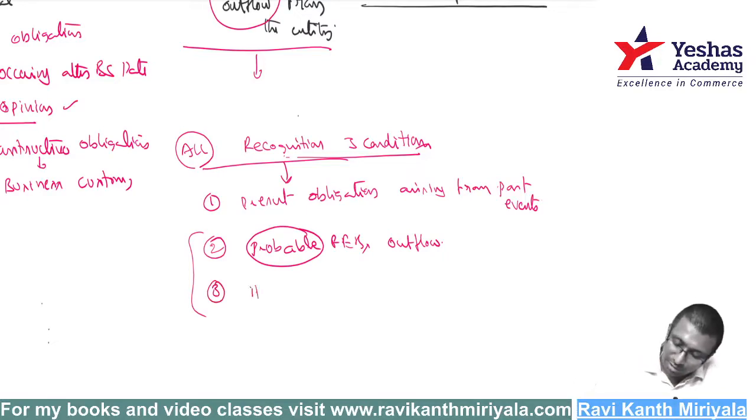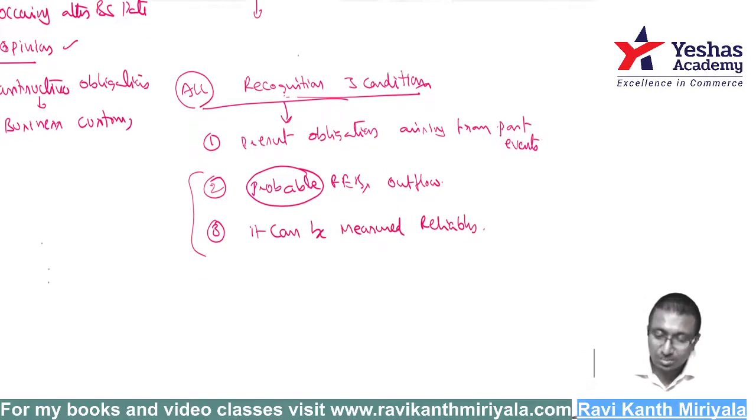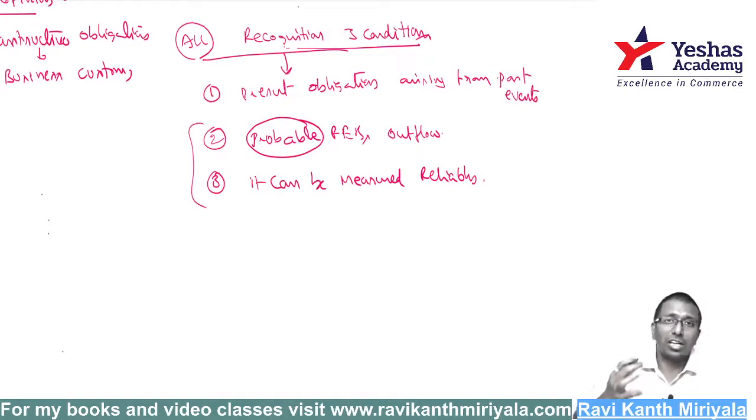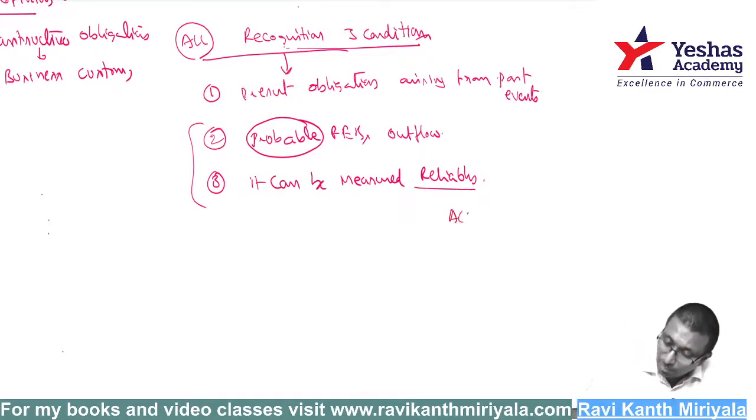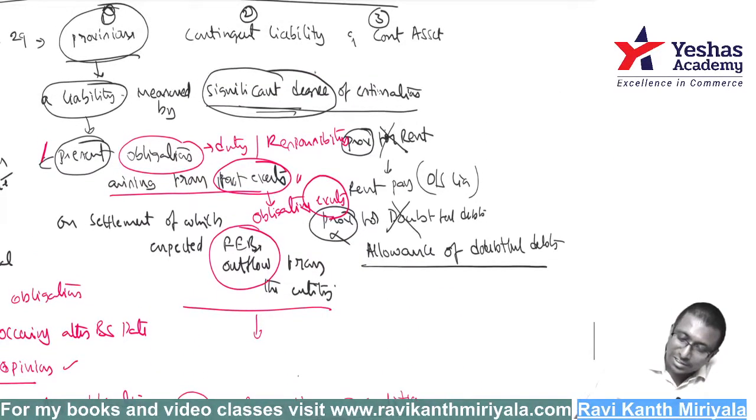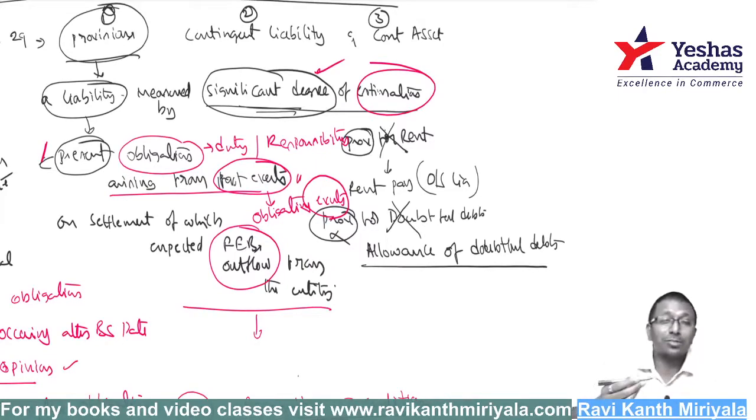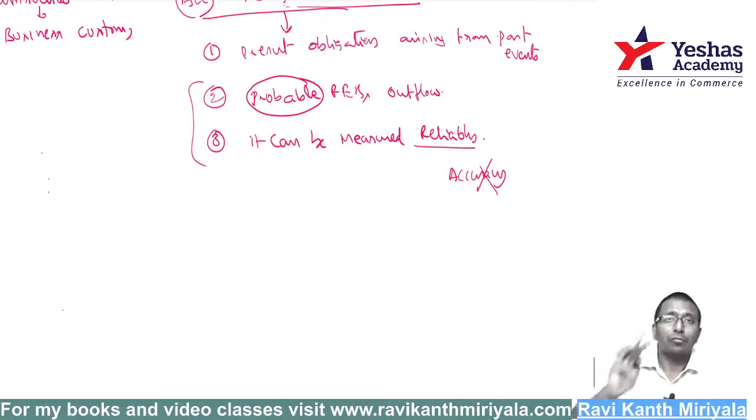Third, it can be measured reliably. You should be able to measure. Reliably means reasonable measurement, not baseless measurement. Some reasonable, reliable measurement is more than sufficient. Reliably does not mean accuracy. It is impossible. There is a significant degree of estimation, so how is accuracy possible? When you satisfy all the three conditions, then you are supposed to make a provision.